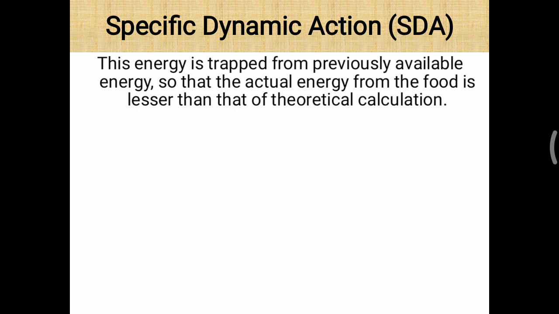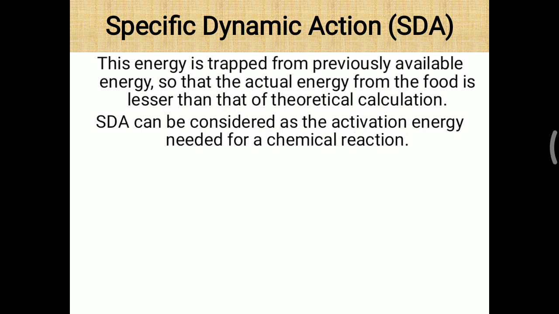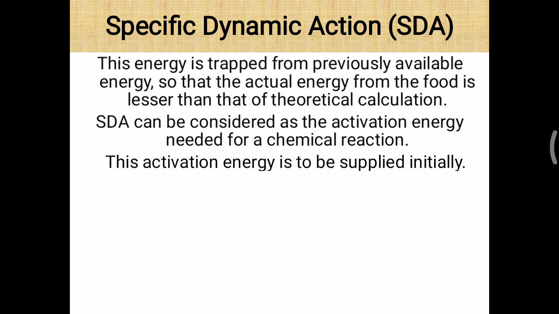To make that 9 kilocalorie, the body has to expend, has to utilize some energy. So expenditure of that particular energy is considered SDA. So SDA can be considered as the activation energy needed for the chemical reaction. This activation energy is to be supplied initially.